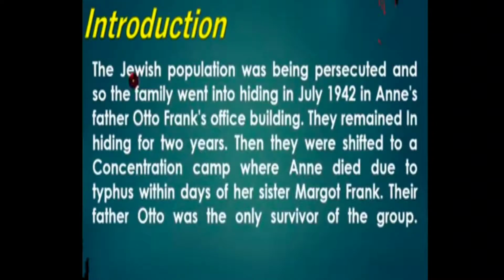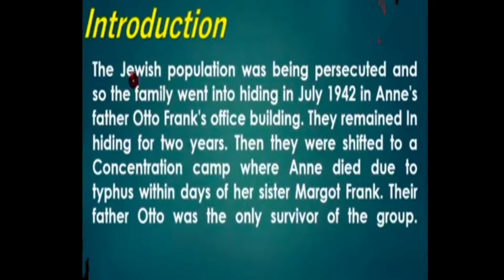So here we will come to know that the Jewish population was being persecuted, and so the family went into hiding. We are talking here about Anne's family because they were Jews, right? When Hitler was the ruler, this happened at that time. So in July 1942, in Anne's father Otto Frank's office building, behind one of the almirahs, they took shelter. There was a room, in that particular attic they took shelter. They remained in hiding for 2 years there.